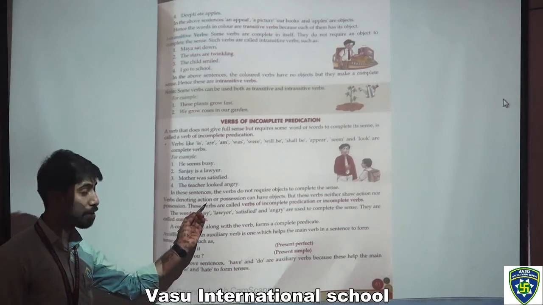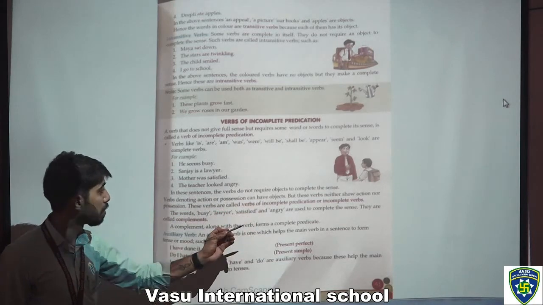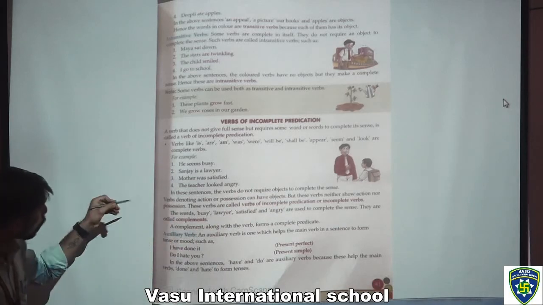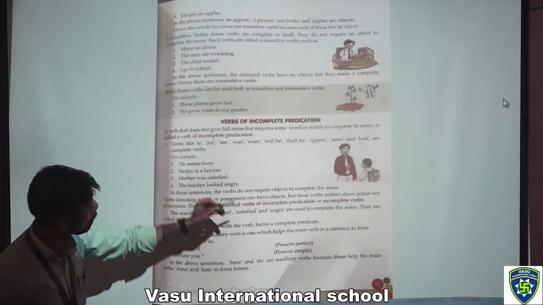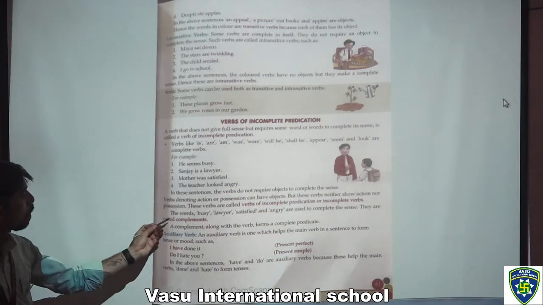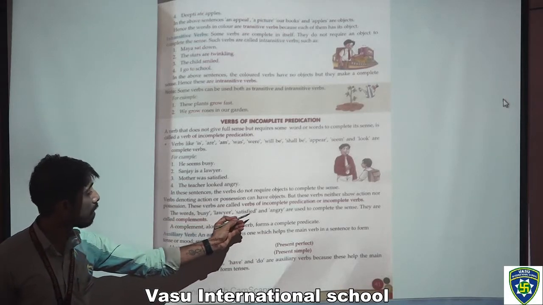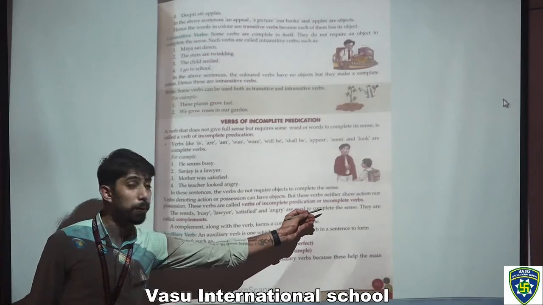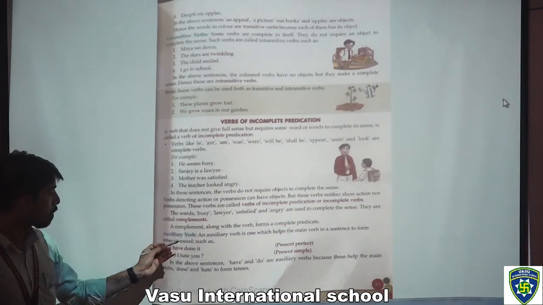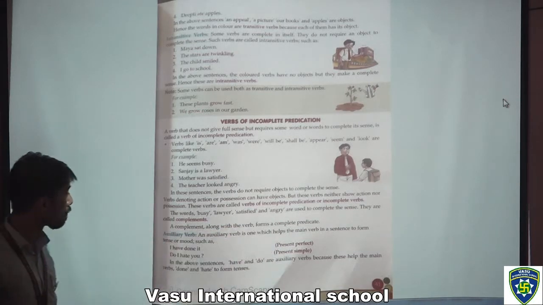Now in these sentences, the verbs do not require an object to complete the sense. Verbs denoting action or possession can have objects. But these verbs neither show action nor possession. These verbs are called verbs of incomplete predication or incomplete verbs. The words busy, lawyer, satisfied and angry are used to complete the sense. They are called complements. As you know that a complement along with the verb forms a complete predicate.